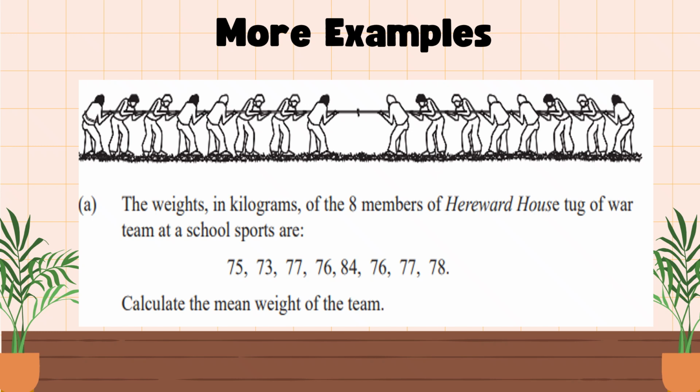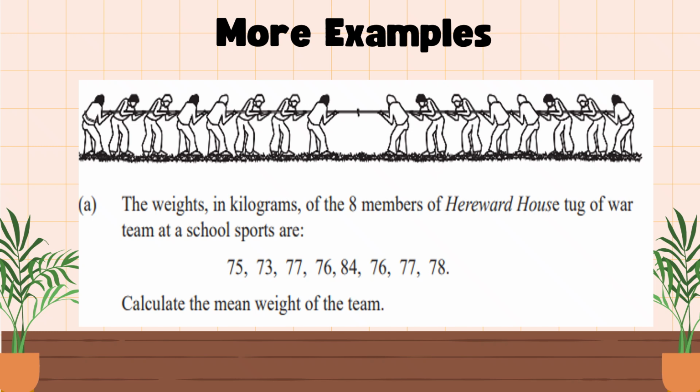Okay, so let's have more examples. The weights in kilograms of 8 members of Hereward House tug of war team at a school sports event are 75, 73, 77, 76, 84, 76, 77, and 78. Now let's calculate the mean weight of the team.